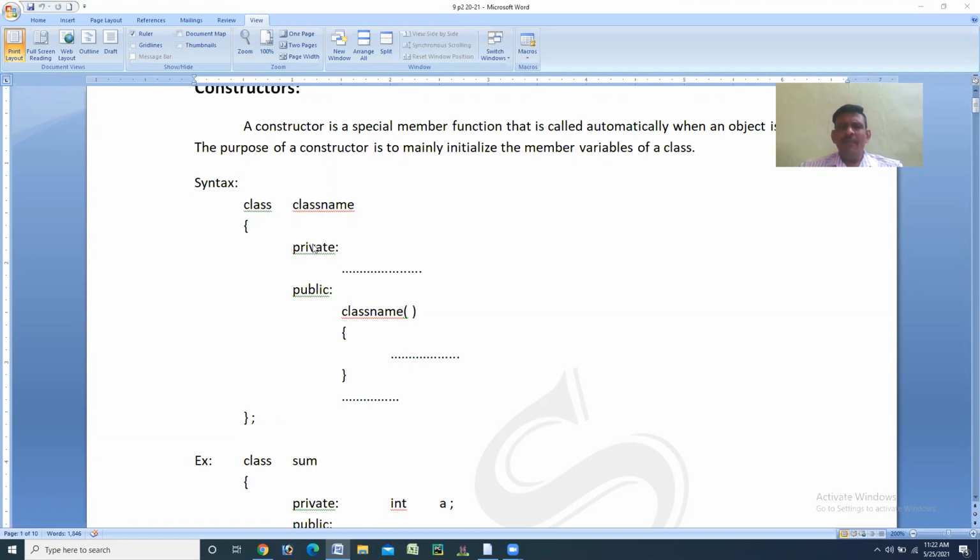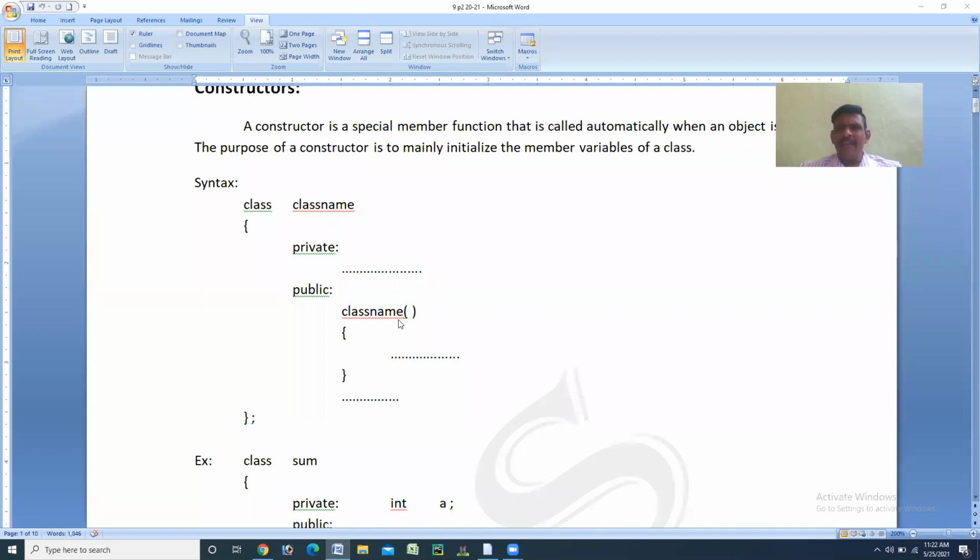Then we know that private and public are the access specifiers, but the main important thing is, if you observe, in the public section we have written a member function name as the class name. The name of the member function is the same as the class name. That's why we call it a constructor.